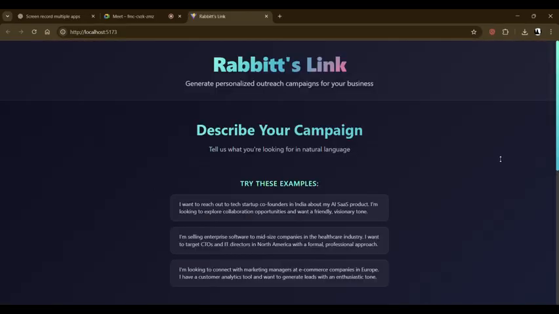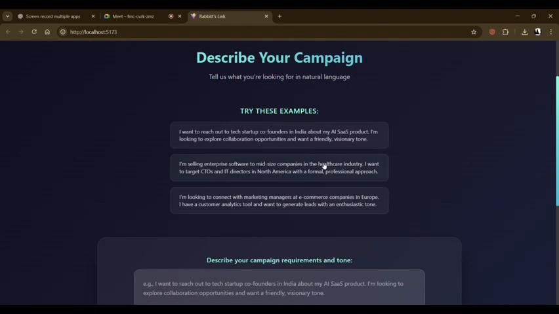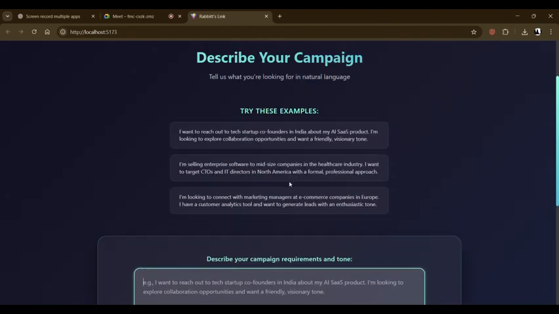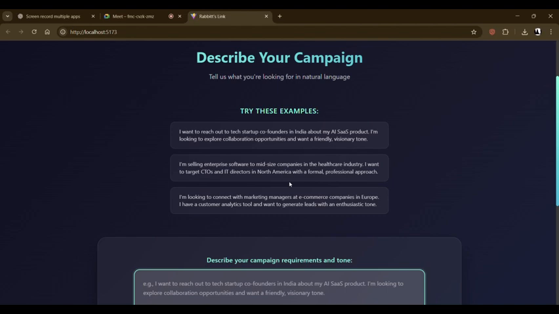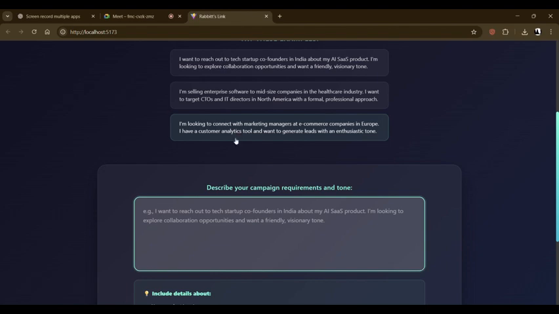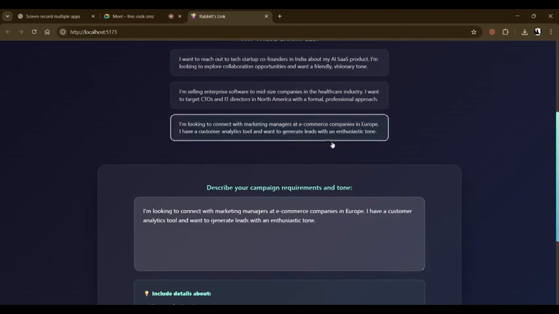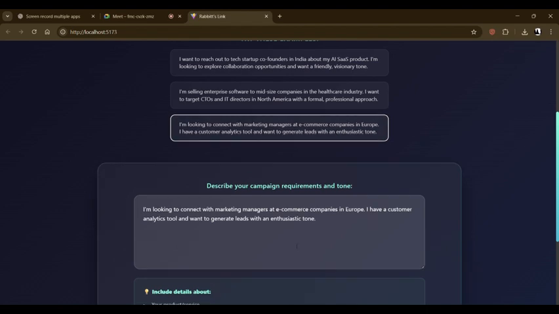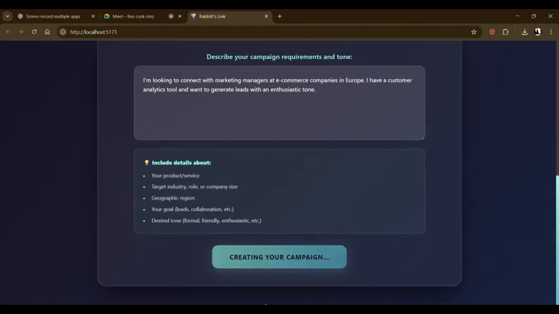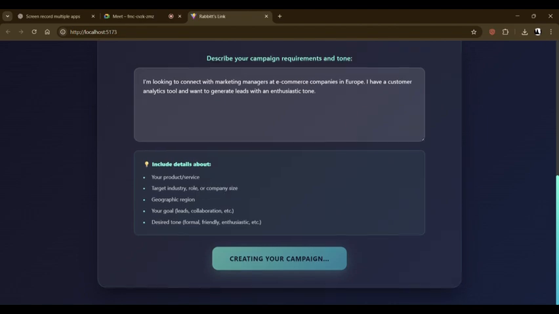So this is the web page we have built. Here you need to enter the prompt of what the requirements are: what role you are designing for, and what tone you want to message them in. You just give it the prompt here. There are some sample prompts, or you can give anything random. I give this one: it's asking for e-commerce companies in Europe, and it should be in an enthusiastic tone. So let us create here.